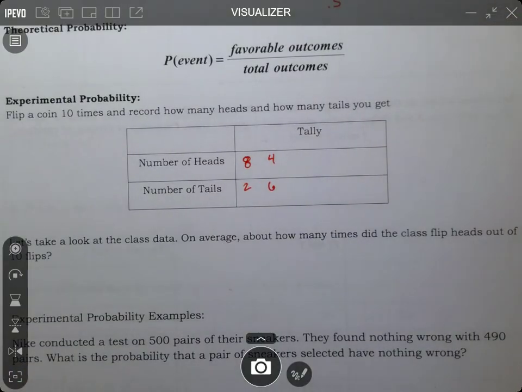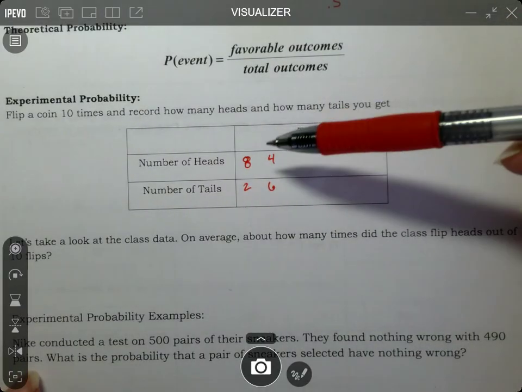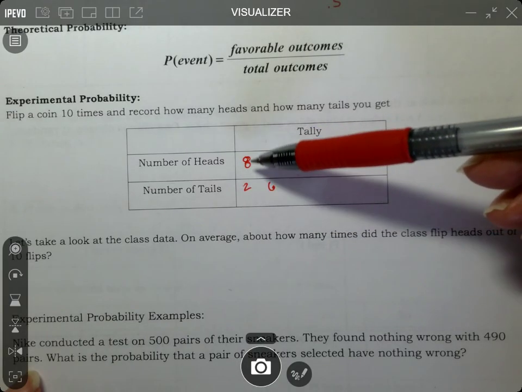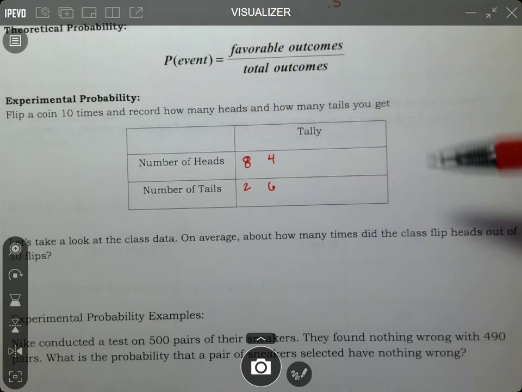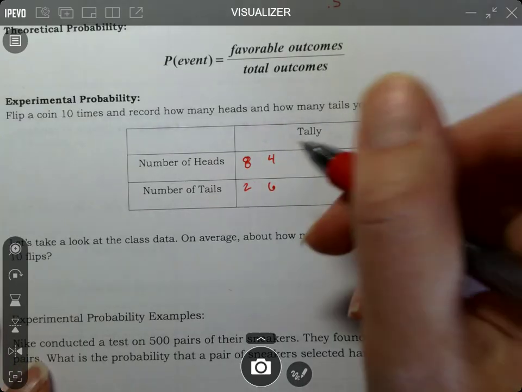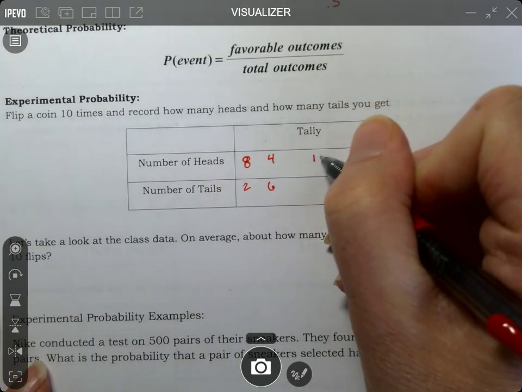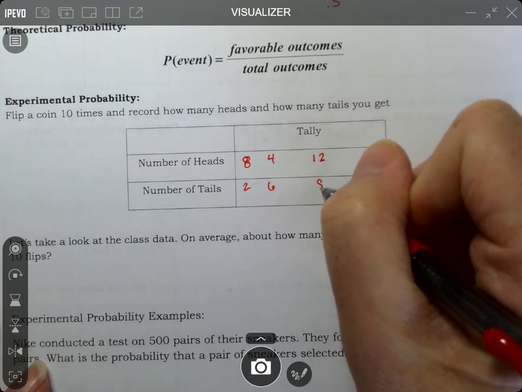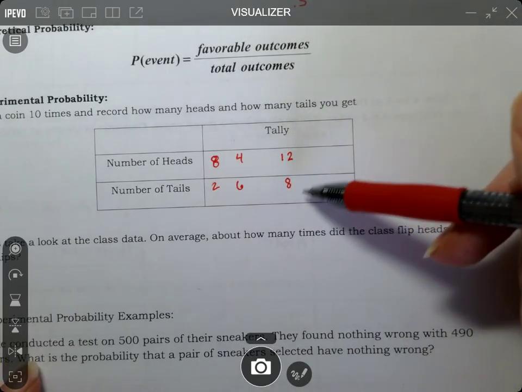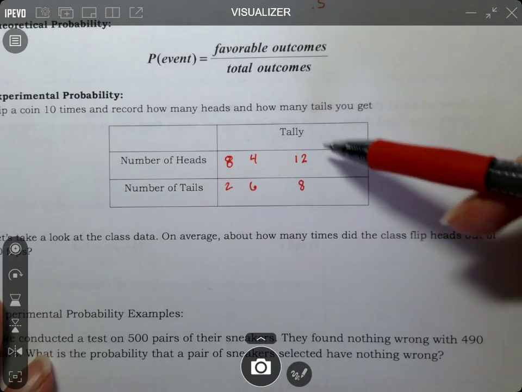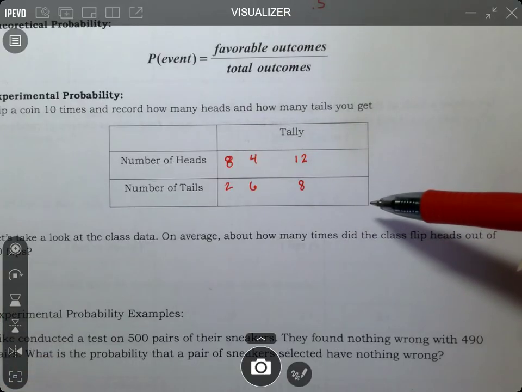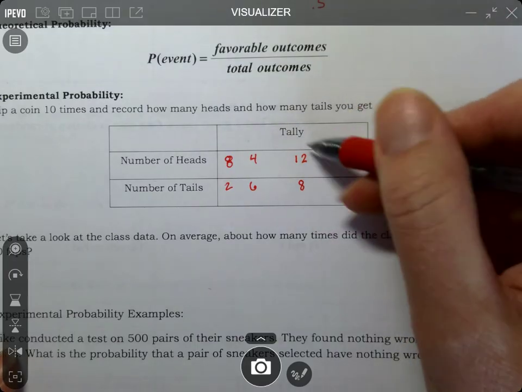All right, so we had a little bit of struggle, but we flipped some coins, and the first flip didn't count because we had too many coins. But the second time, we had 8 heads and 2 tails, which is really off of the idea of having 0.5. So then we flipped some more coins, and now we had 4 and 6. So if we add these together, that would have given us 12 and 8. So if I would take the idea that the more times I flip a coin, the closer I'm going to get to that 0.5 probability of heads, 0.5 probability of tails. So the more coins we flip, the more accurate we will be.